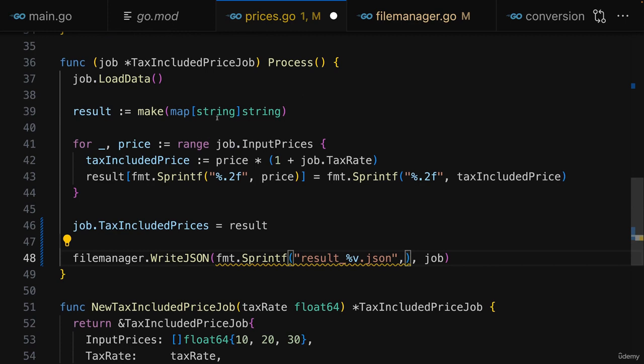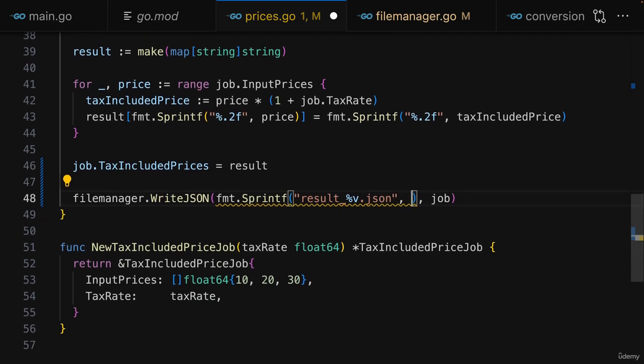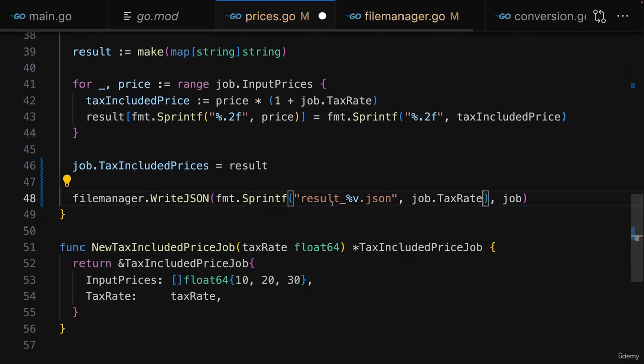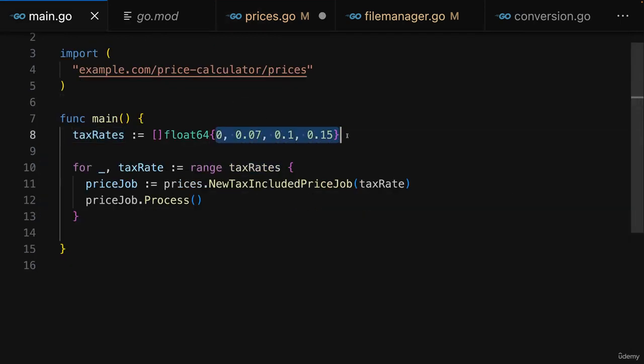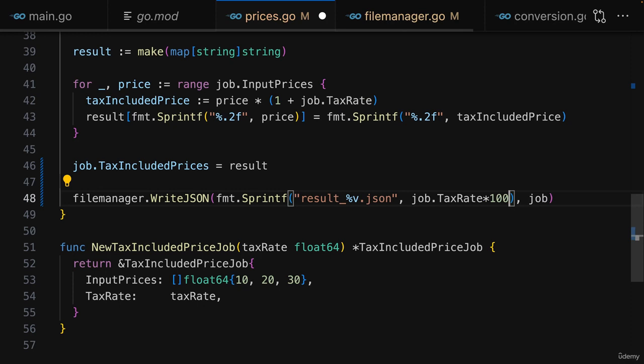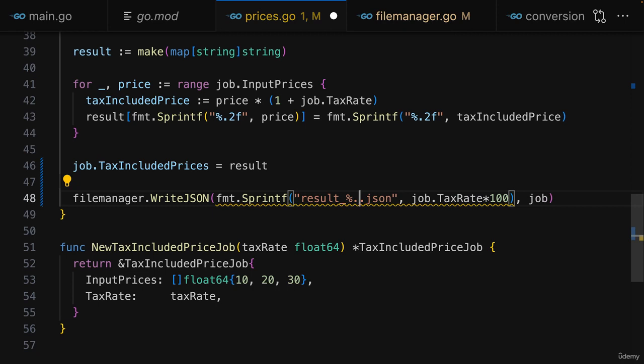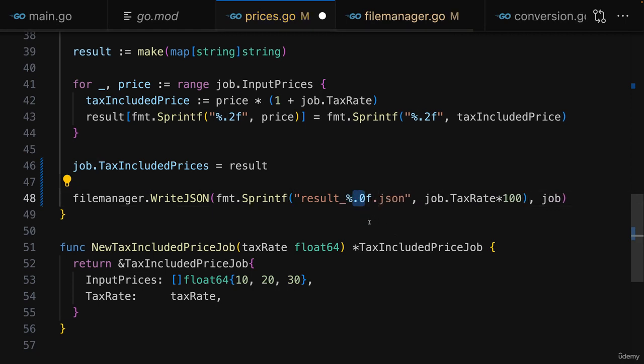So we can use our tax rate that's stored in the job with job tax rate as a value that should be output here. Now actually, of course, in this program, the tax rates will be numbers like this, and I rather want to have numbers like 0, 7, 10, 15, and so on in my file name. Therefore, I'll multiply the tax rate with 100 and then output a floating point value here, but one where I output 0 decimal places, so that I just have the integer part in front of the decimal separator. And that should therefore be all.